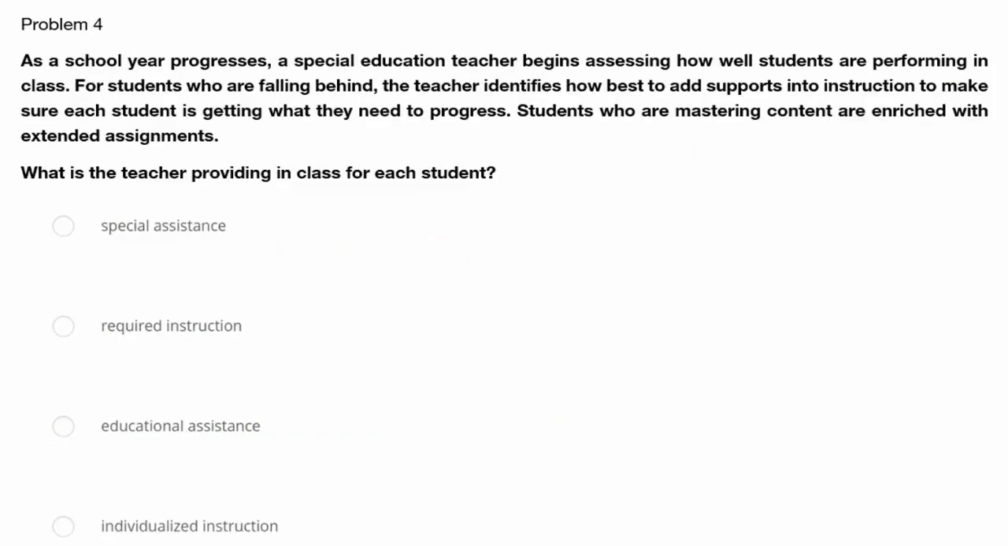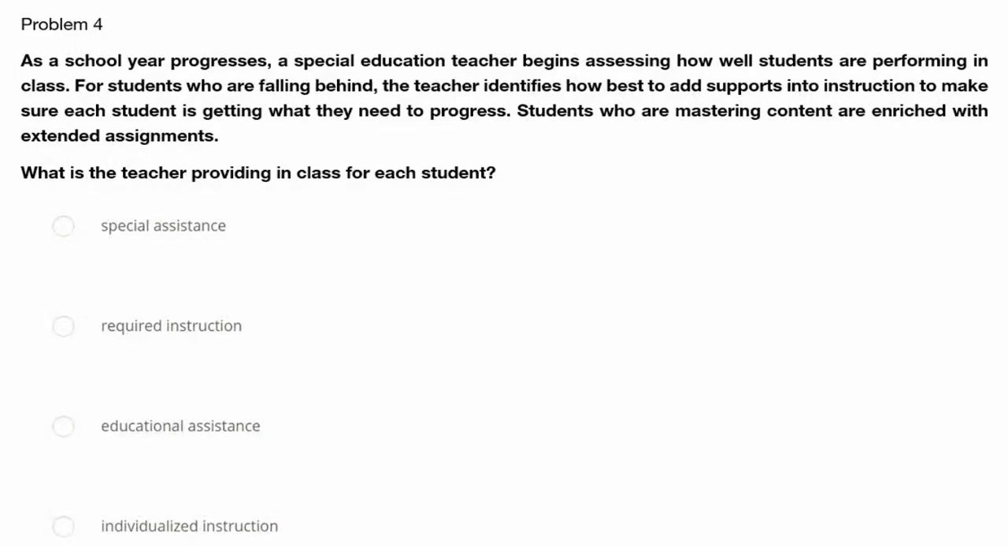Problem number 4. As the school year progresses, a special education teacher begins assessing how well students are performing in class. The students who are falling behind, the teacher identifies how best to add support into instruction to make sure each student is getting what they need to progress. Students who are mastering content are enriched with extended assignments. What is the teacher providing in class for each student? Our answer choices are as follows: special assistance, required instruction, educational assistance, individualized instruction.